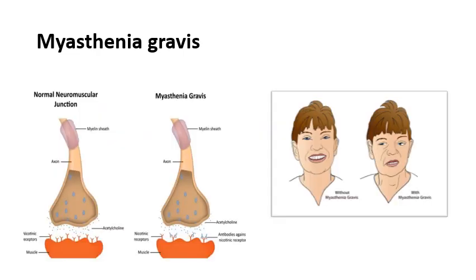Now you can see that this is a neuromuscular junction of a normal person, right? Whereas this is a neuromuscular junction of a person suffering from myasthenia gravis. Now what you can see is that this acetylcholine can easily bind to this receptor if the person is normal. But over here, to these receptors, you can see that there are already some structures.